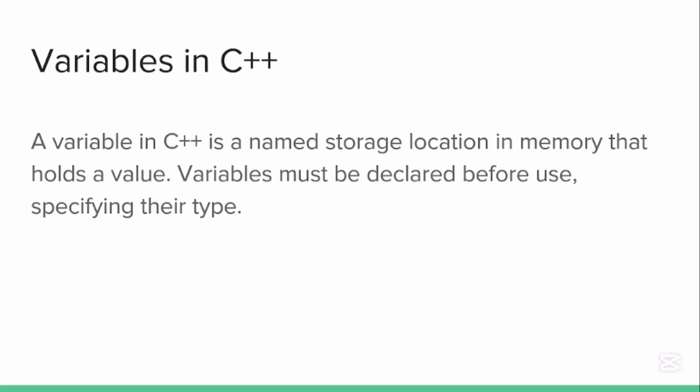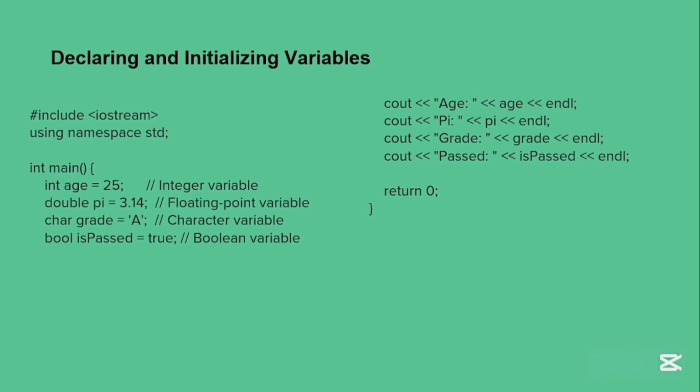Let's talk about variables. A variable is a container that stores data, like numbers, which your program can use and manipulate. The major key points of variables are these: every variable has a name, a type, and a value.